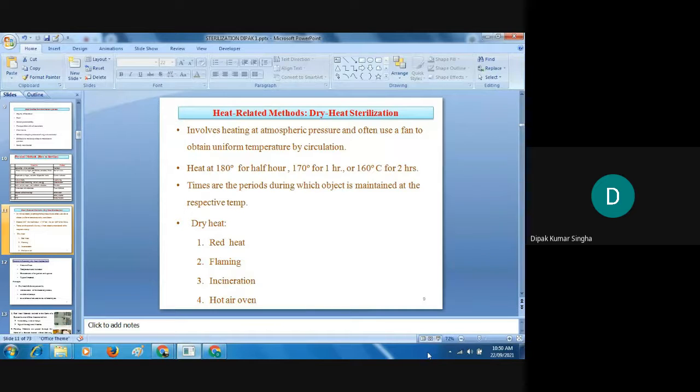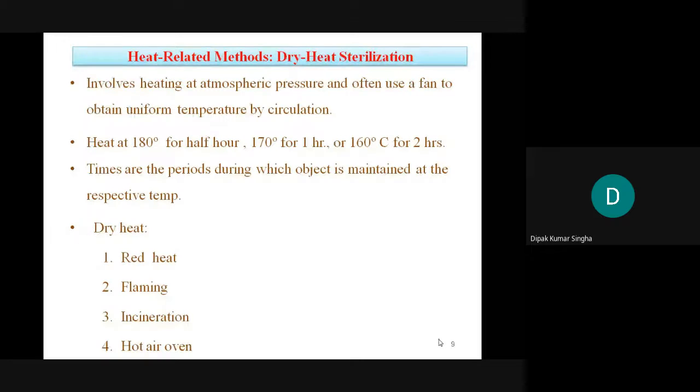Last class we discussed these topics: heat related method or dry heat sterilization. In case of dry heat sterilization, the different instruments used for the sterilization, and especially the hot air oven.